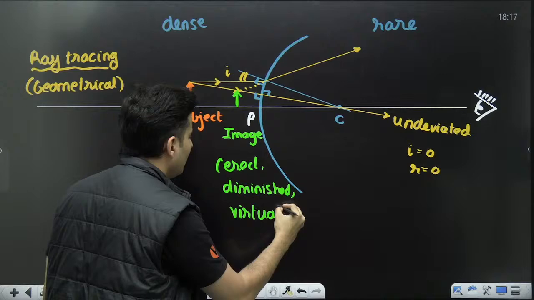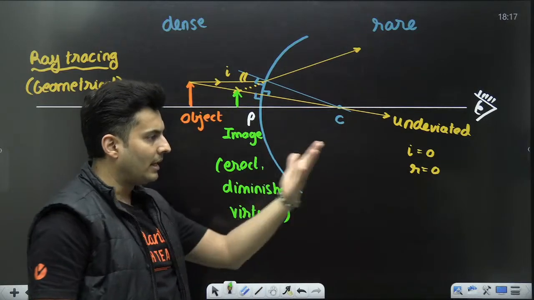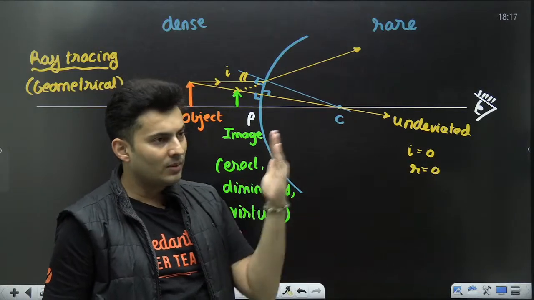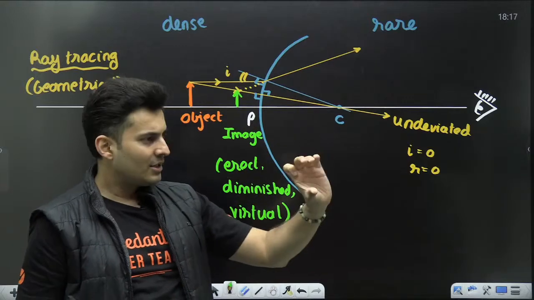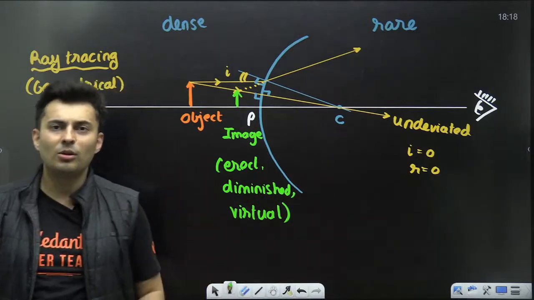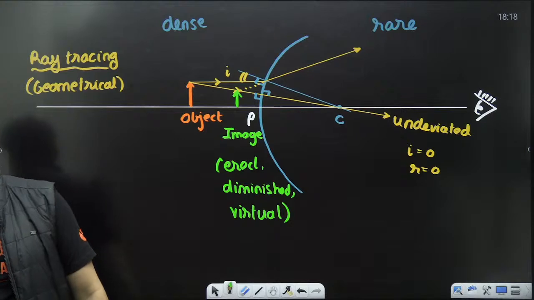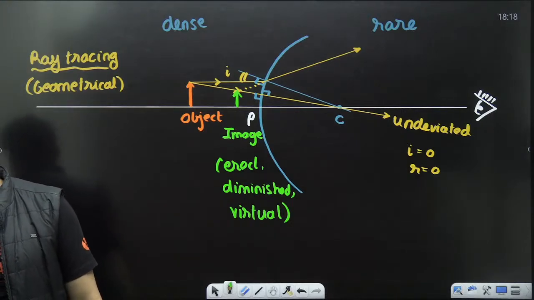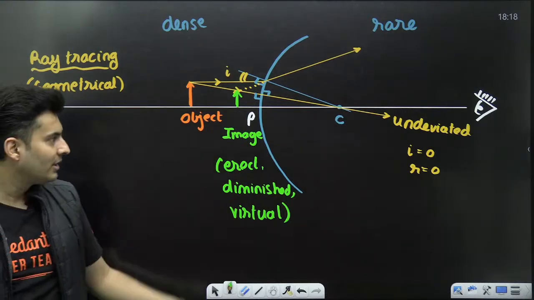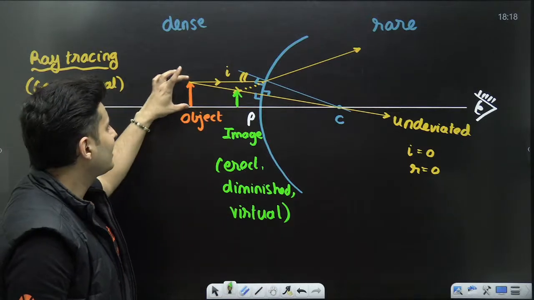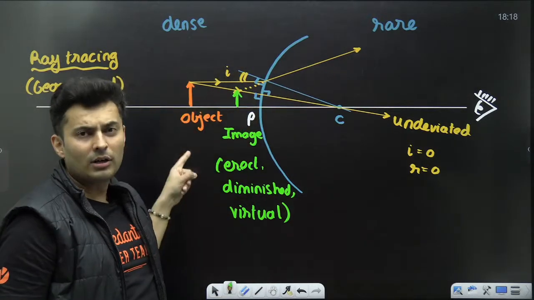You don't need a screen. You can see it with your naked eye. If that object is placed there, you will see the image is small. You will see it at a different place and it will be erect. Yes, it is diminished, definitely. No, it is not real. It is virtual. So if I place the object somewhere else, again you will draw the ray diagram.